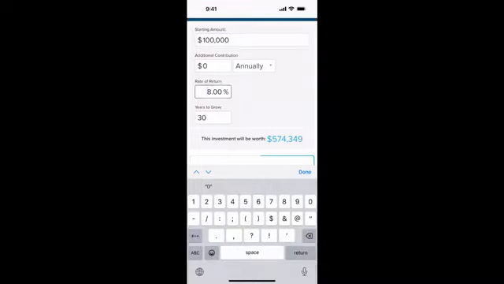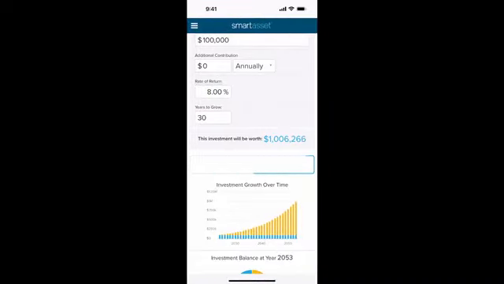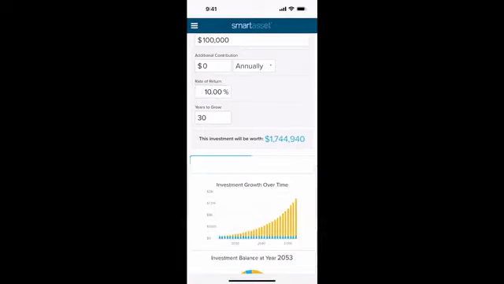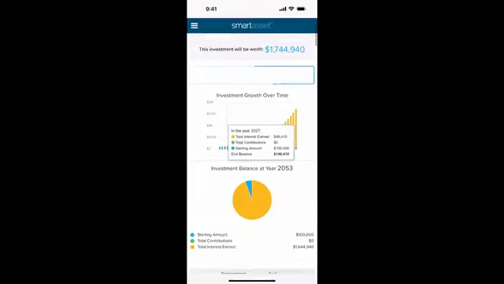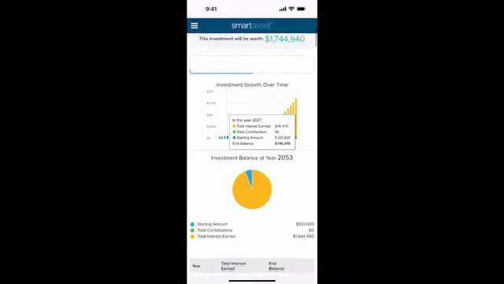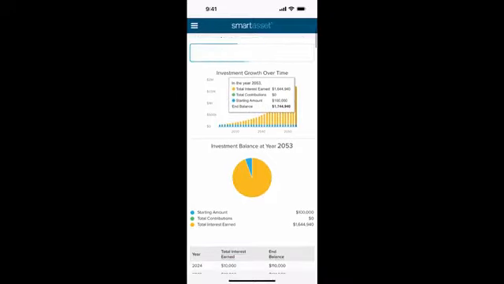So now we've doubled that money with just 2 percentage points higher. And I definitely think you can get that. So let's go up to 10% just for fun. And so it goes from $1 million to 1.7, and that's if we don't add anything else. And you can see the yellow here is the amount that we've earned. The blue is how much we've contributed, and then how much interest you've earned, and it shows this as a scale in a pie chart.